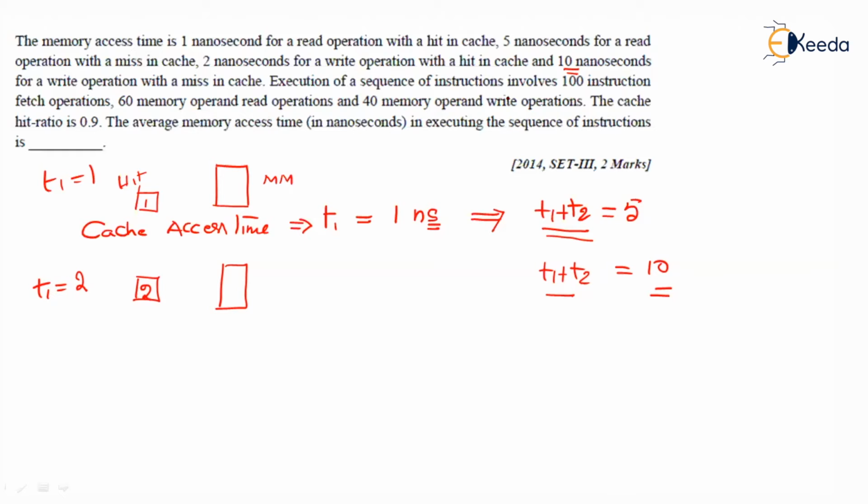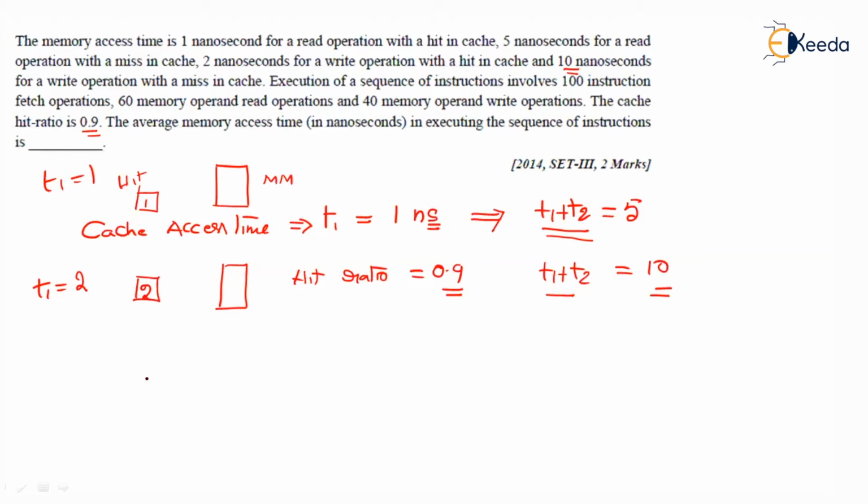Execution of a sequence of instructions involves 100 instruction fetch operations, 60 memory operand read operations, and 40 memory operand write operations. The cache hit ratio is 0.9, that is 90%. The question asks for the average access time in executing the sequence of instructions.